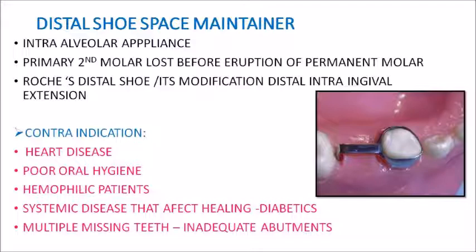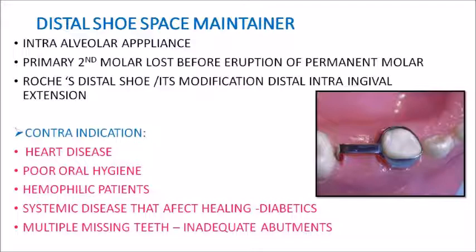Now we have seen the indication of a distal shoe space maintainer, that is early loss of your primary second deciduous molar before the eruption of the permanent first molar. But what are the contraindications for distal shoe space maintainer? These are heart disease, poor oral hygiene, hemophilic patients, systemic disease that affects healing like diabetes, and if there are multiple missing teeth, then the abutment will not be sufficient. So in such cases also you cannot give a distal shoe space maintainer.